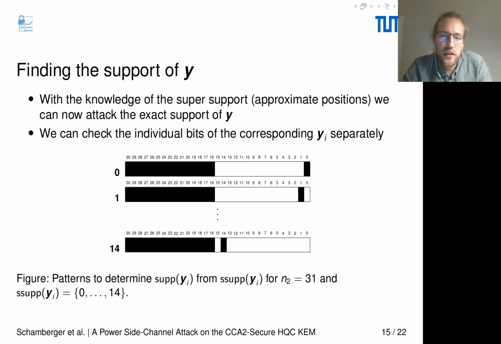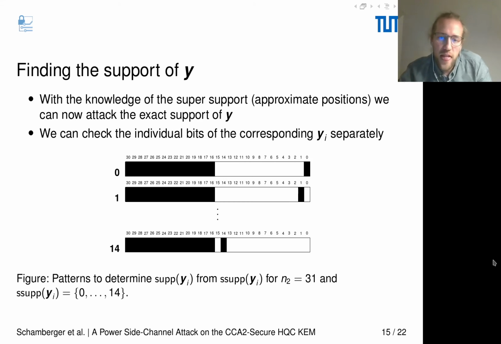If we then know the support, the approximate positions, we can now attack the exact support of y. Therefore, we can check the individual bits of the corresponding repetition code chunk separately. Assume this example for a Hamming weight of 1 and a support which indicates that our 1 in y has to be in the range from 0 to 14.